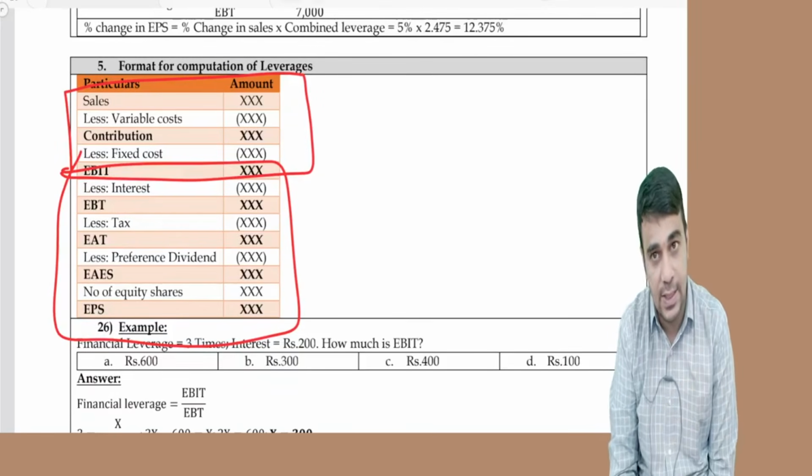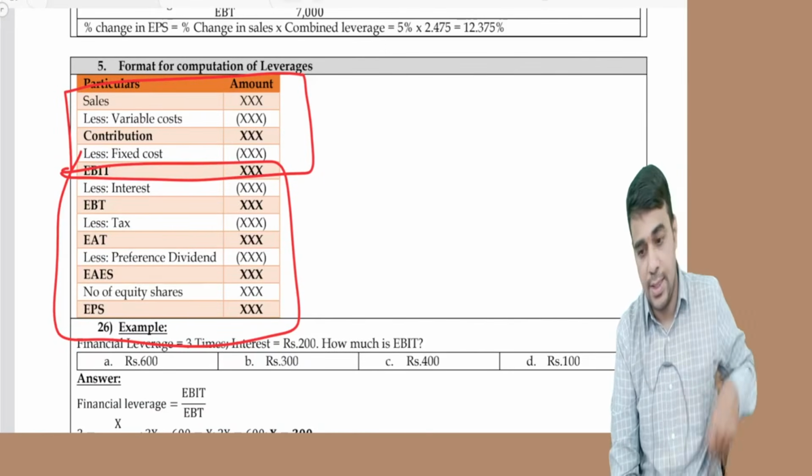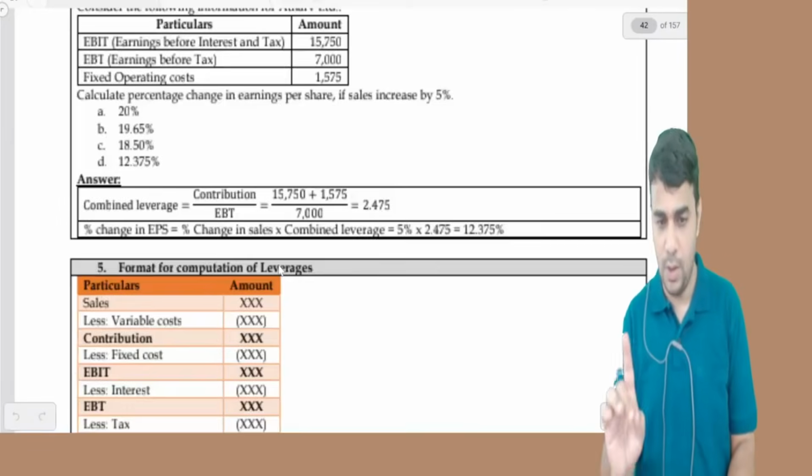Able to understand this? Any doubts on this? Got clarity? Done? Clear? Okay, we'll take a break now. One concept was pending.